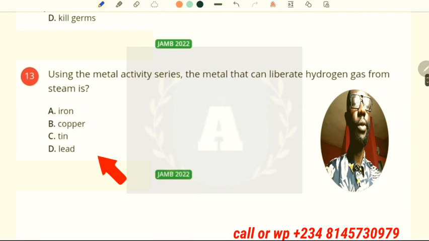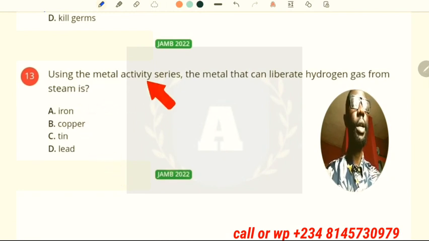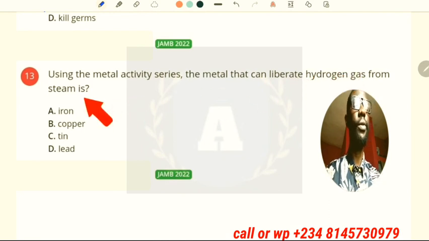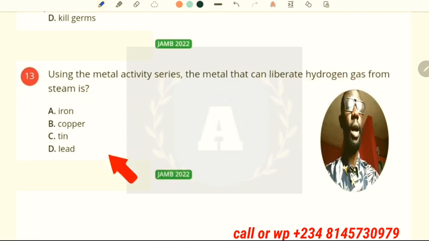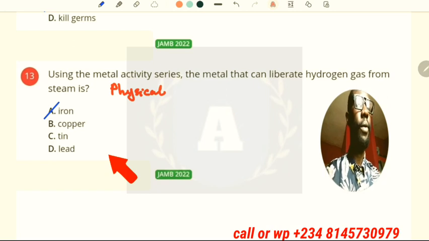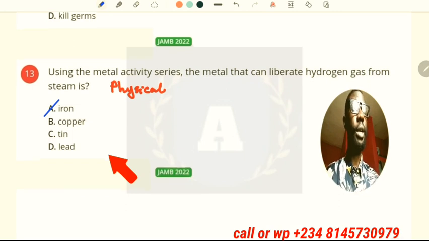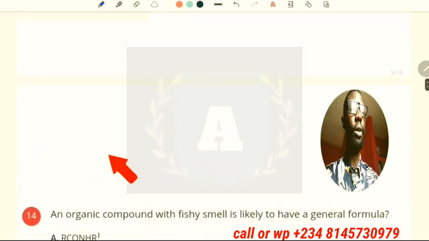Now the next question says, using the metal activity series, the metal that can liberate hydrogen gas from steam is iron. Okay, iron will liberate hydrogen gas from steam. So that is also a physical chemistry question. It can also be an inorganic chemistry question.